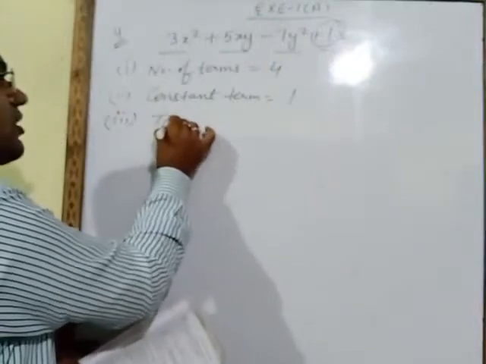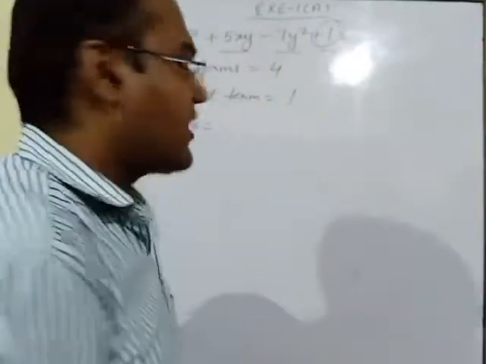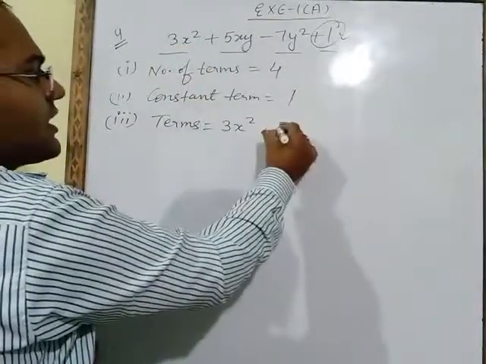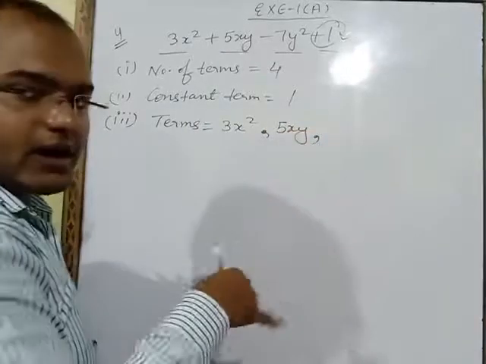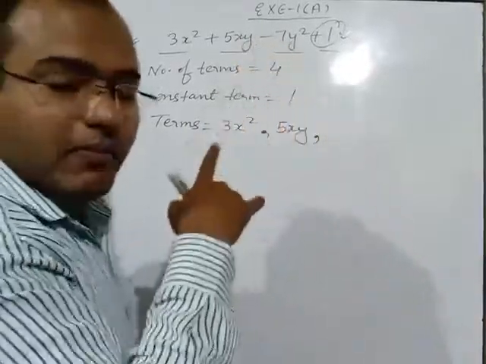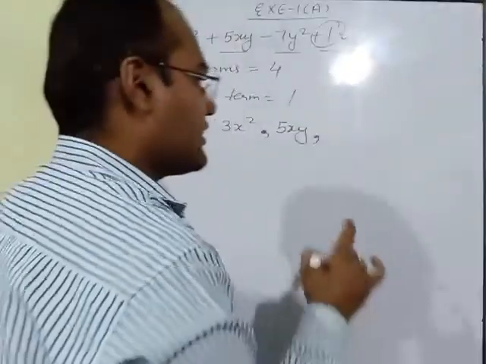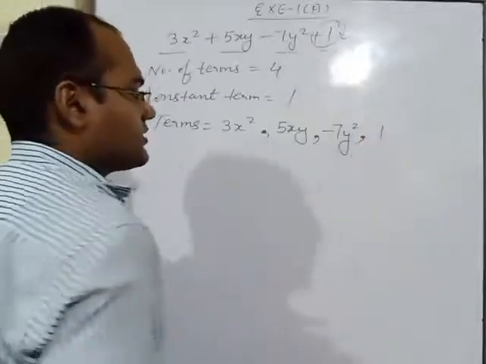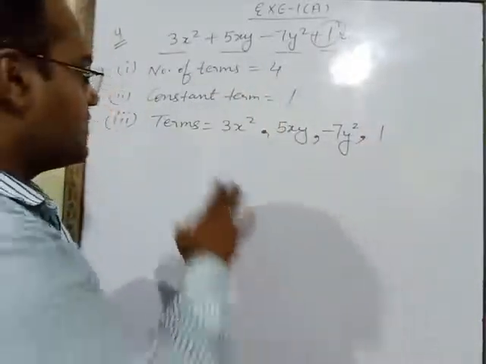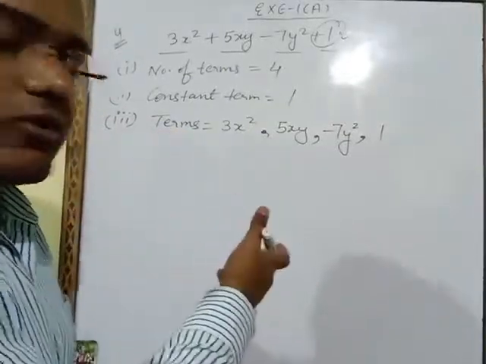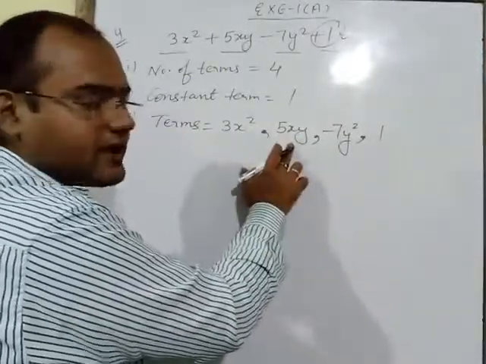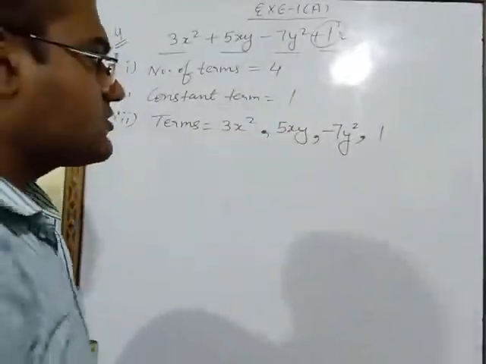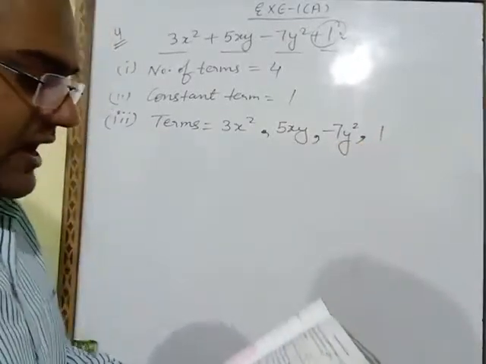You have to write all the terms. So first term is 3x square, comma. Another term is 5xy, comma. Third term is 7y square. But here minus sign is coming. So minus sign we have to take in the term minus 7y square. Fourth one is 1. So here 4 terms were there. In this part, we have to write those 4 terms. This is the first term, this is second term, this is third term. In this third term, minus sign was also there, so we had written here minus sign also. Fourth one is 1.